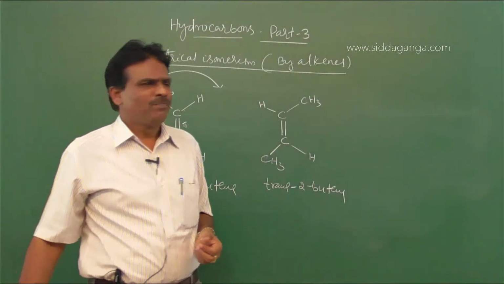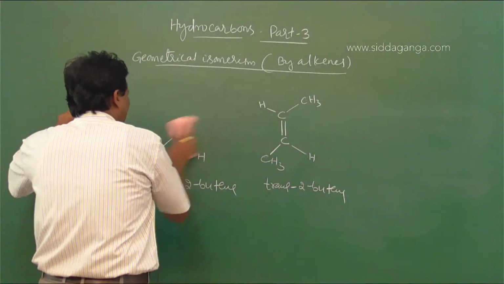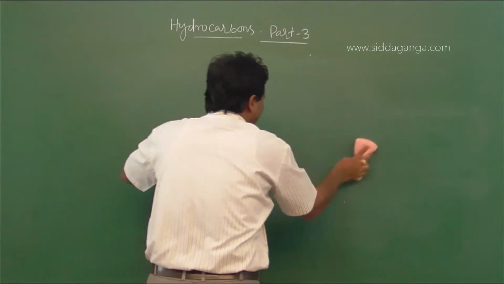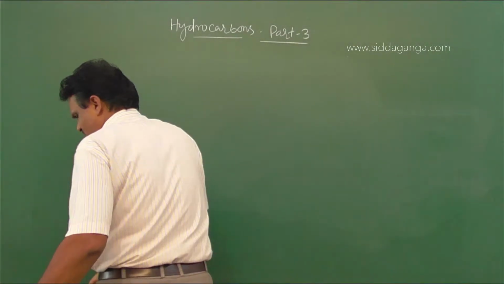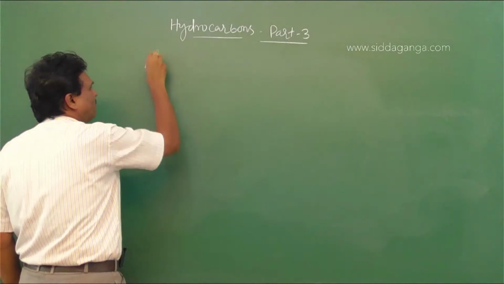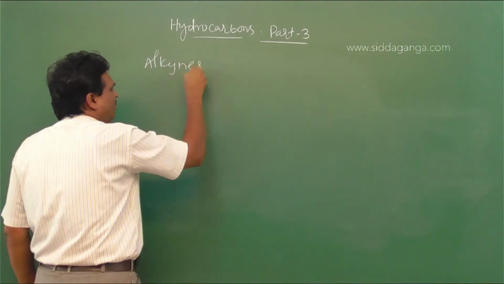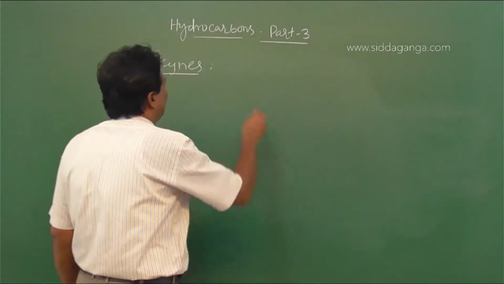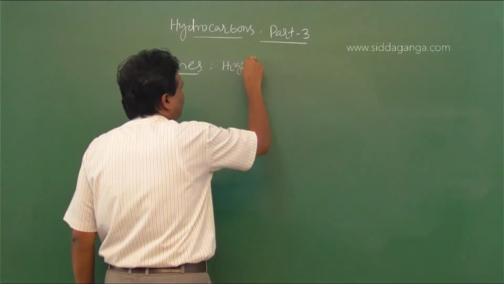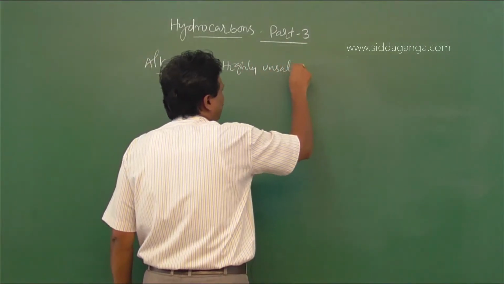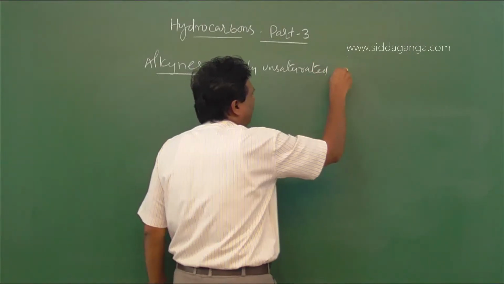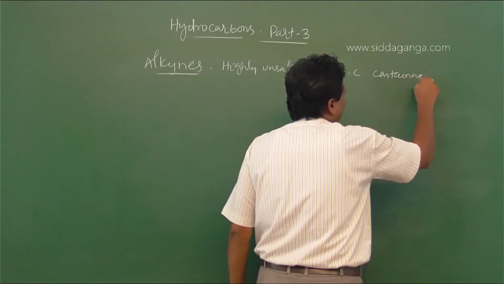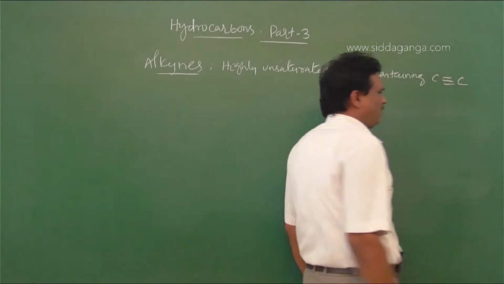Next, let us move on to another subtopic, that is alkynes. So what are alkynes? They are highly unsaturated hydrocarbons containing a carbon-carbon triple bond.